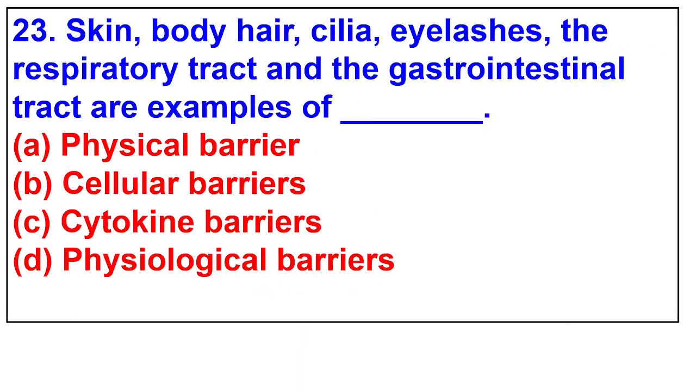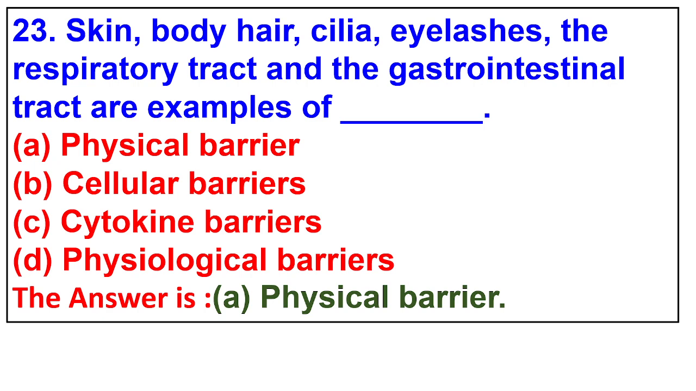23. Skin, body hair, cilia, eyelashes, the respiratory tract and the gastrointestinal tract are examples of physical barriers, cellular barriers, cytokine barriers, physiological barriers. The answer is physical barriers.